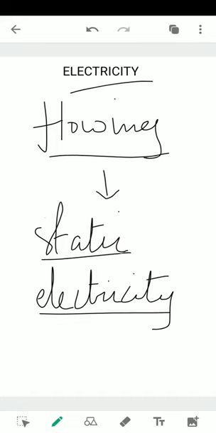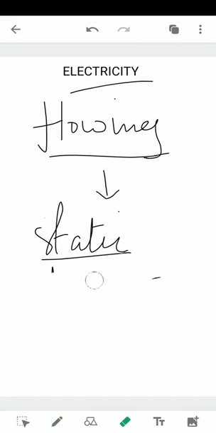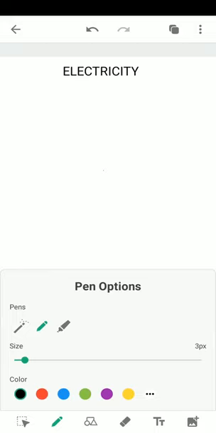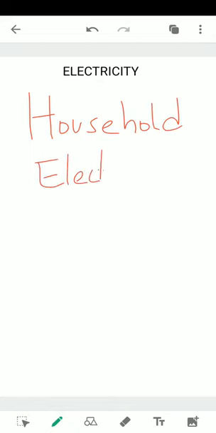For static electricity, we'll be looking at it in the upcoming classes, but let us focus on this flowing current, that is, the current that we use in our household. So let me just bring one more topic. We are going to discuss now in particular household electricity. Let me change the color so that it indicates that we are doing a new topic.